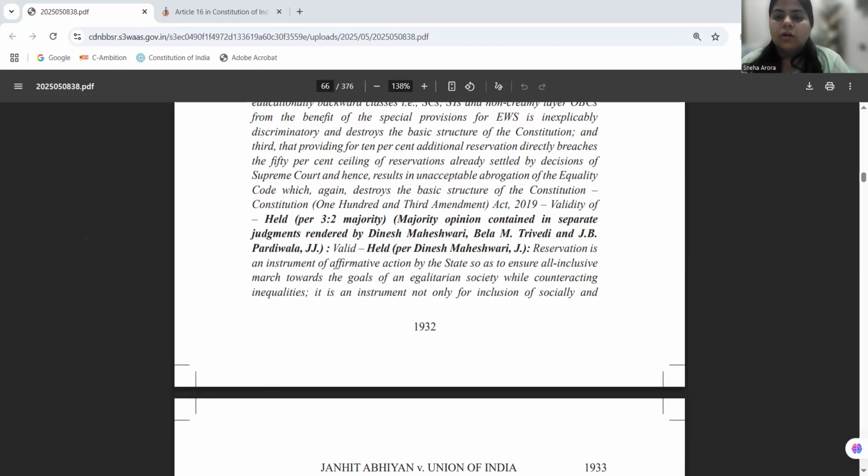But when we are talking of the dissent given by Justice Bhatt and Justice Lalit, they are saying that the 103rd amendment violates the basic structure doctrine because it is excluding the SCs, STs, and OBCs from the EWS quota, because we cannot rely solely on economic criteria, which was also held by a 9 judges bench in the case of Indra Sawhney.